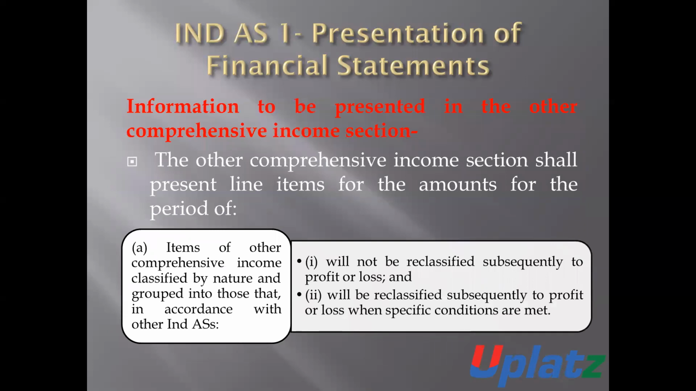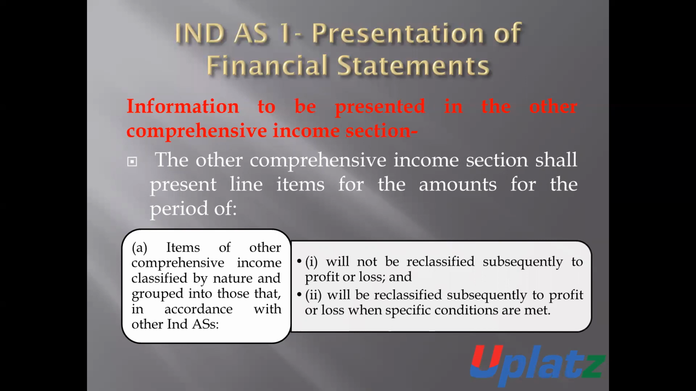Information to be presented in other comprehensive income section. The information which is to be represented in the other comprehensive income section. Other comprehensive income section shall present line item for the amount for the period of the items of other comprehensive income which are classified by the nature and grouped into those that in